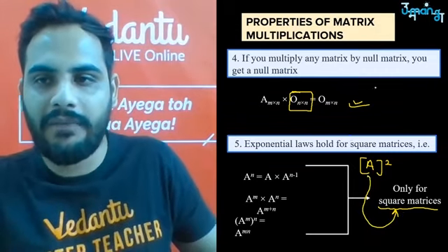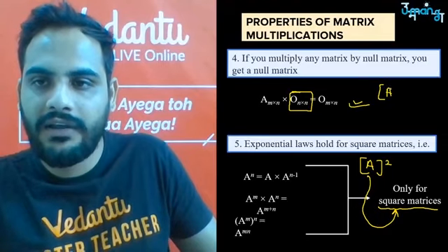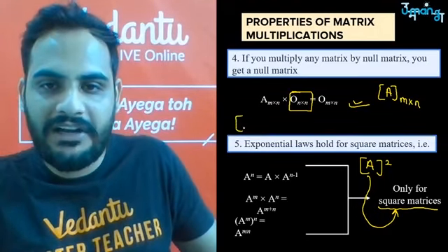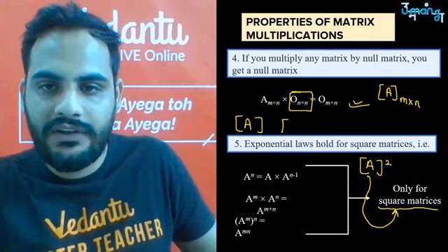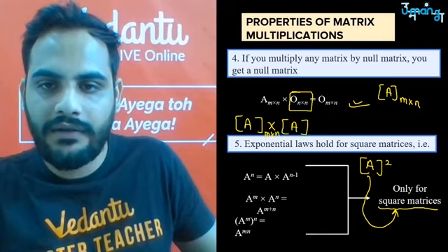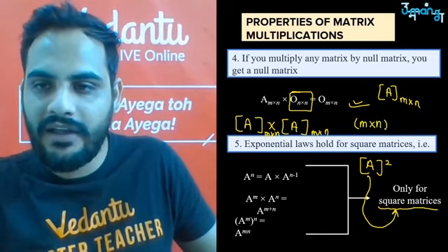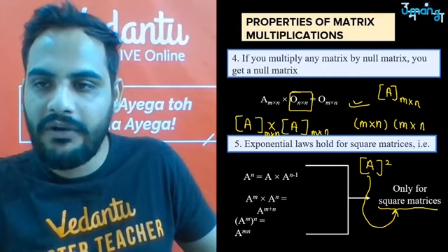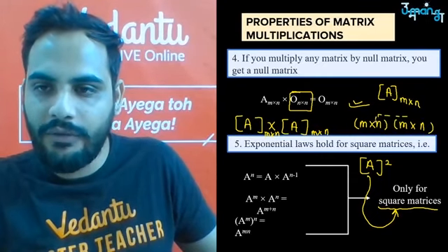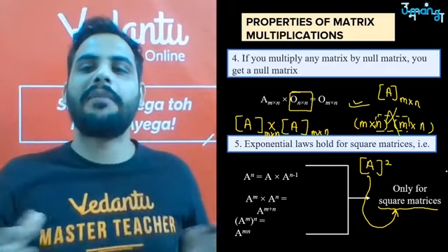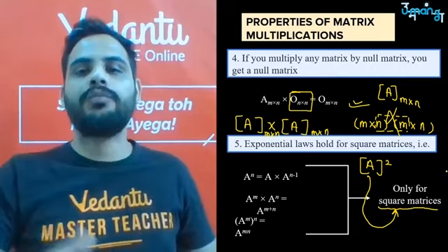Because tell me, if A is not a square matrix, if A is a matrix of say m by n order, and I multiply A with A, here it is m into n, and here it is m into n. See, the feasibility is not working. I am not getting the common part here. I want the common part. So a matrix can be squared or cubed, or exponential laws applied, only if it is square.